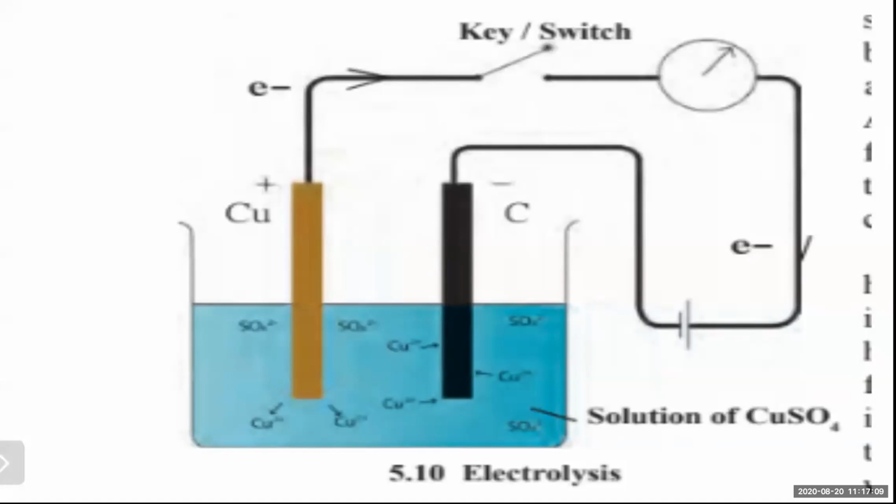ions. Now the cathode is carbon. Oppositely charged ions are coming. Anions are coming from the carbon side, and they are getting clubbed with the cation. When the cation and anion club together, an ion is formed, and the ion so formed is the Cu+ ion. A deposit of copper appears on the cathode side, that means on the carbon rod.